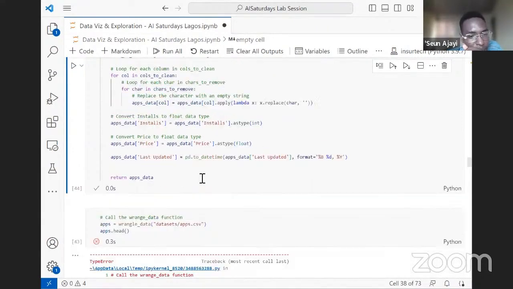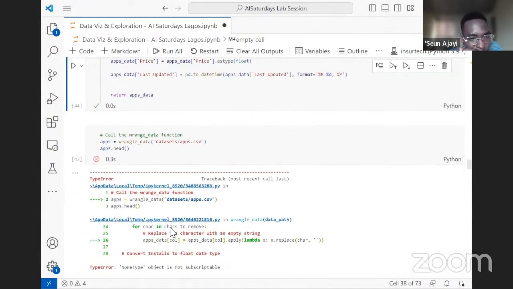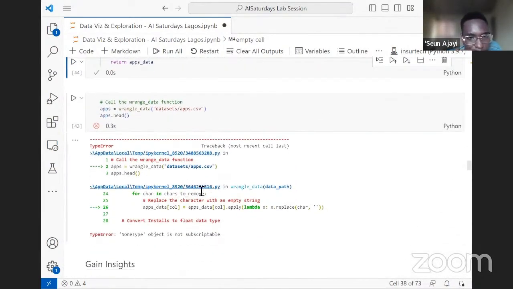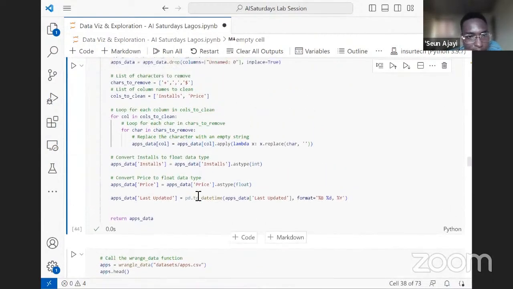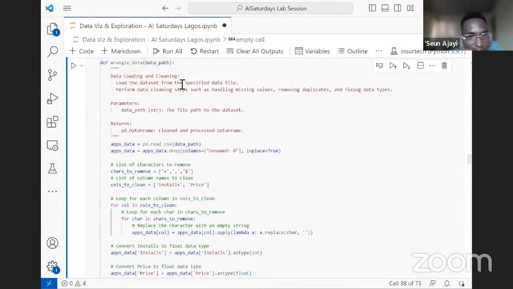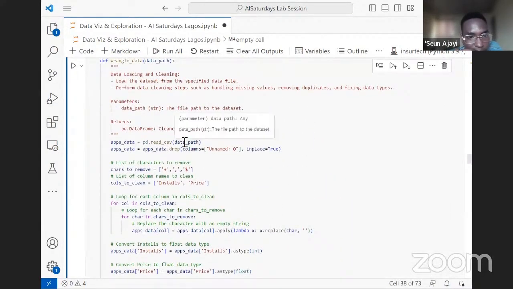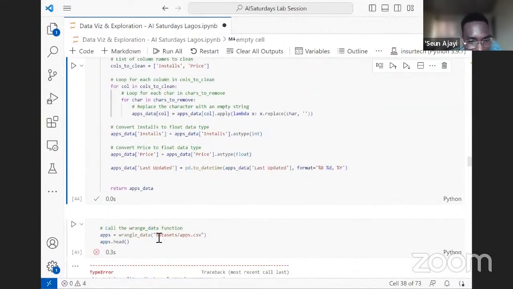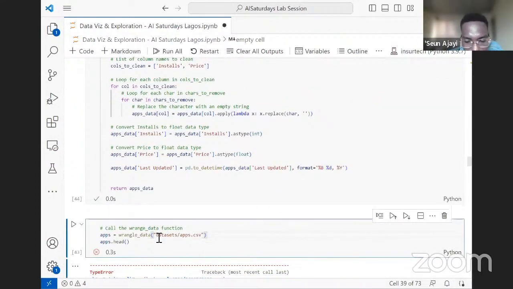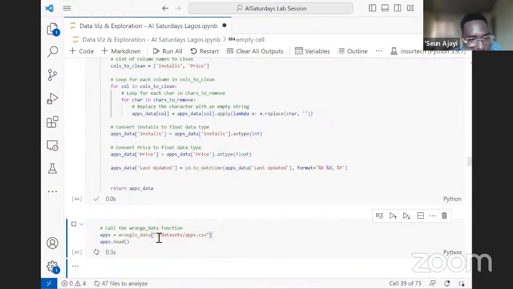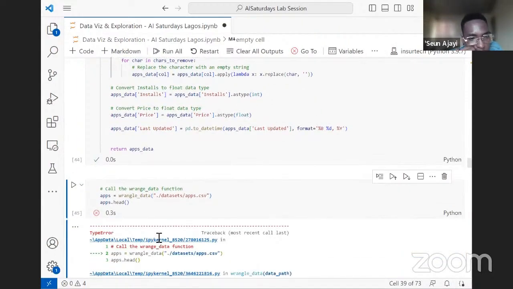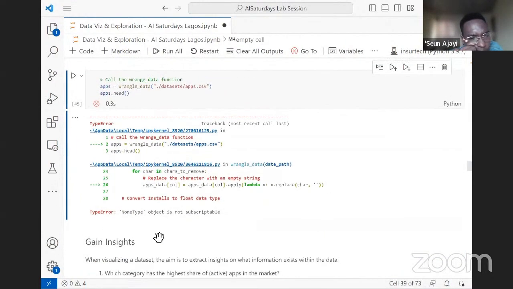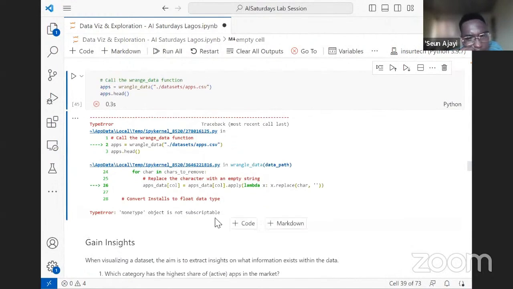I don't want us to waste time here. Maybe it is this part here, maybe it's the data path. Yes, it's the dot slash. No, still not working.